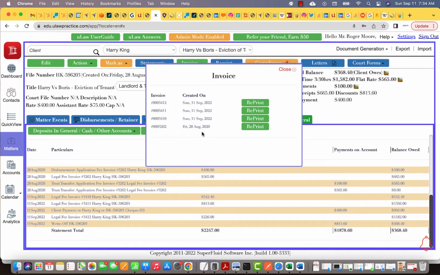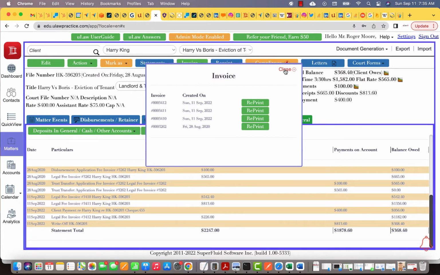So the first invoice was created in August 2020. As you see here, that was an invoice of about $665. The $100 was disbursement. Legal fee was about $565, and if you notice here, there was a trust transfer that was done to recover the entire amount. So from trust, everything has been paid, right? And the balance is zero. This is an invoice that we should not be allowed to delete.